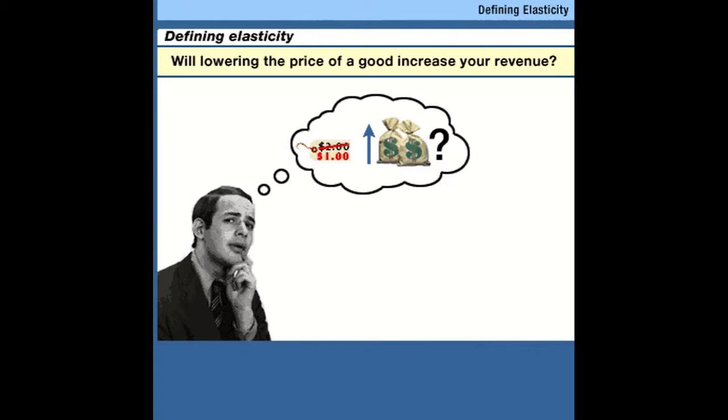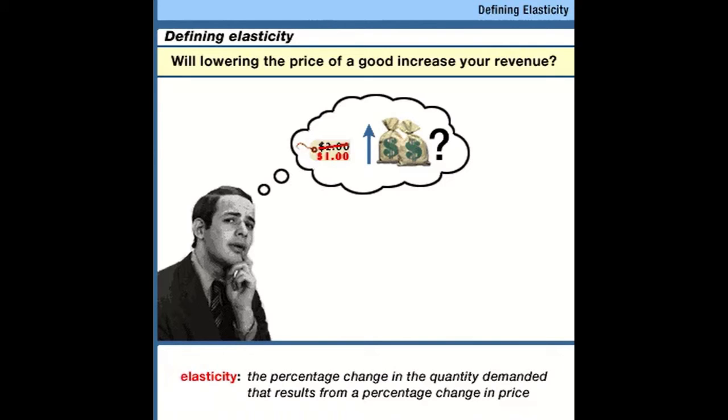Elasticity means responsiveness. Suppose you have a piece of elastic. If you stretch it, it responds and changes shape. If it didn't change shape, that is, if it were unresponsive to your pulling on it, it wouldn't be elastic, would it? Elasticity means the extent to which the quantity demanded changes when there's a change in the price of the good. We define elasticity as the percentage change in quantity demanded that results from a percentage change in the price of a good. Let's look at those ice cream stores now.